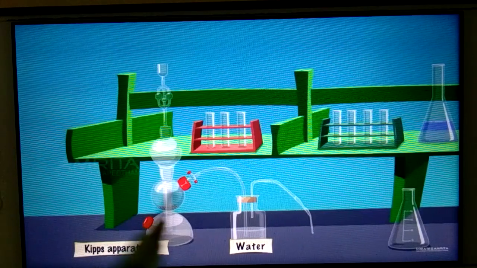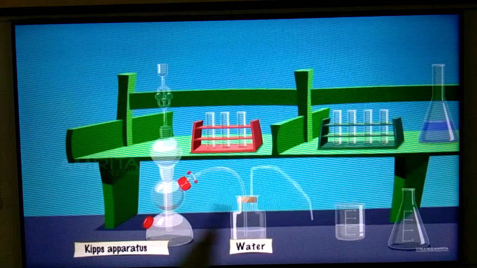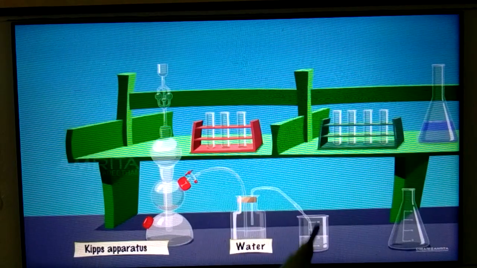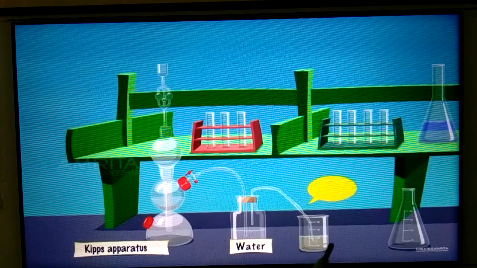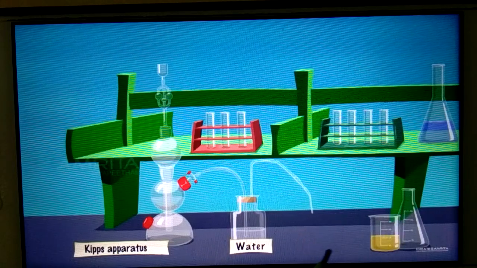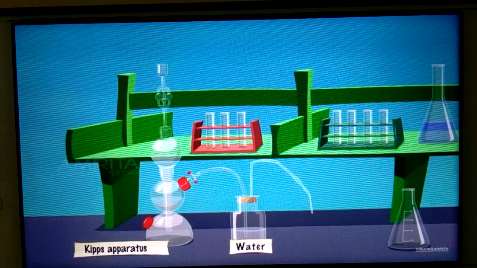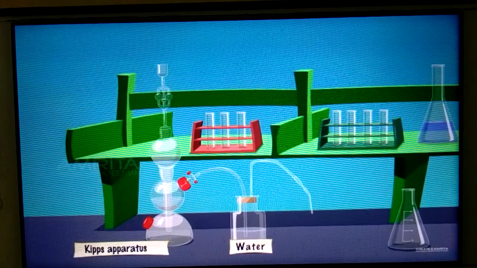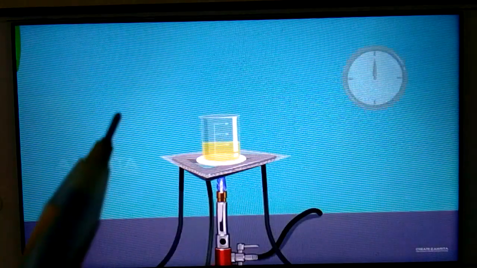Now this beaker you have to bring near the Kipp's apparatus from where the H2S gas is coming out. In this way you have to collect the pure H2S gas. You have to pass pure H2S gas, hydrogen sulfide gas, in this solution. Now see the color change. The solution becomes yellow color. So this color change should come. Students, this is the Kipp's apparatus. Now keep it for heating.